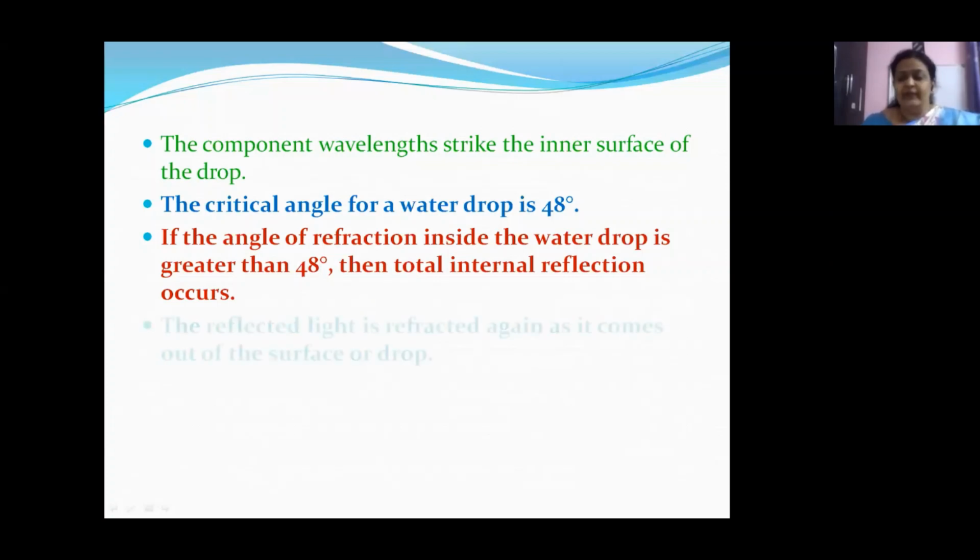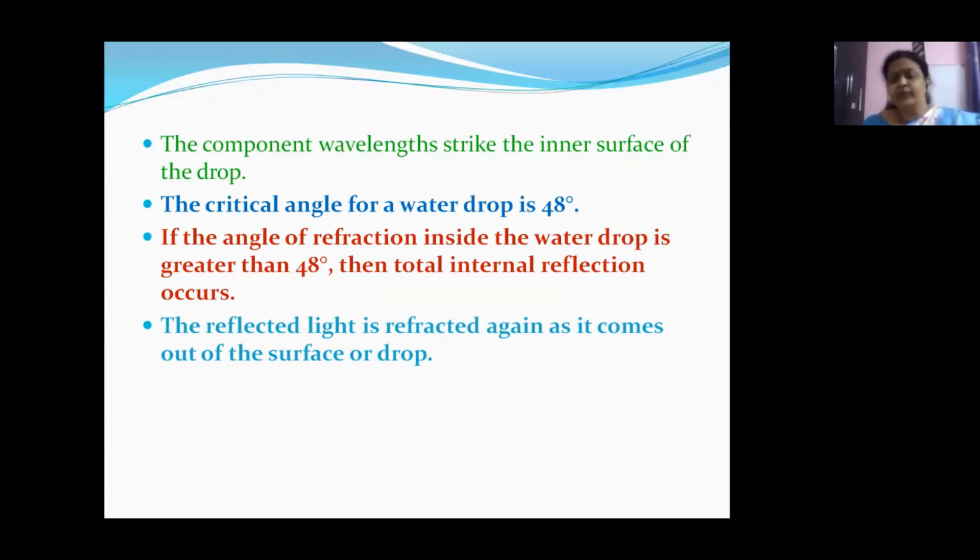The reflected light is refracted again as it comes out of the drop. So we have seen the third step. When the light is refracted, it comes out of the drop at angles of 40 degrees and 42 degrees. Violet light emerges at 40 degrees and the red colored light emerges at 42 degrees.